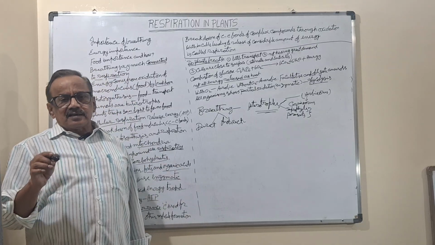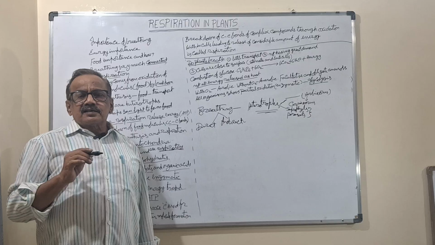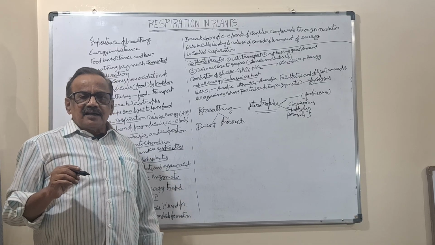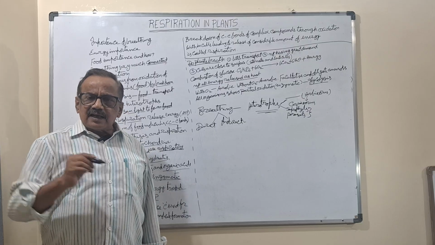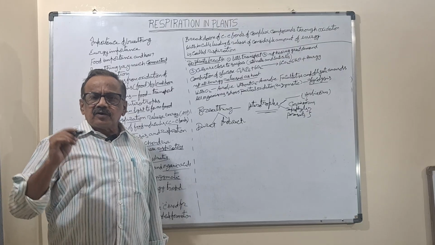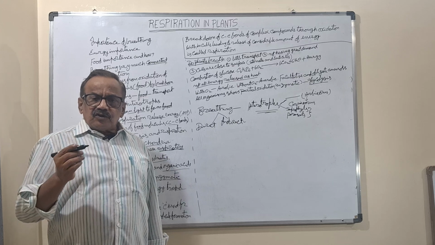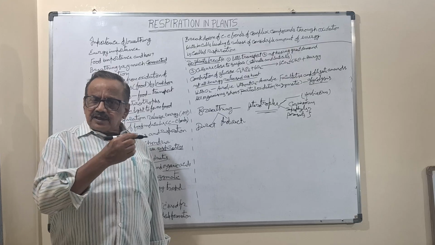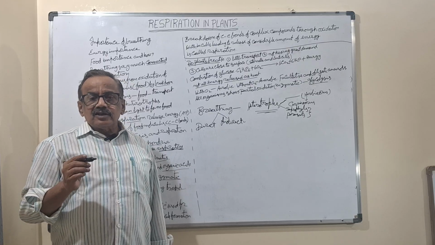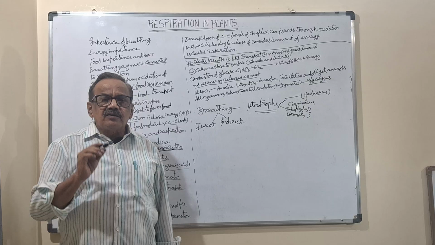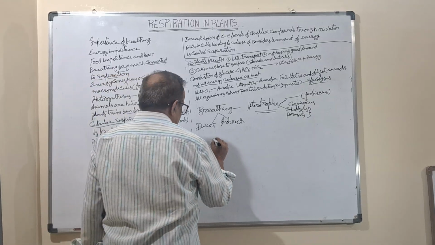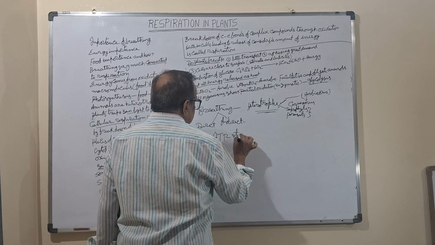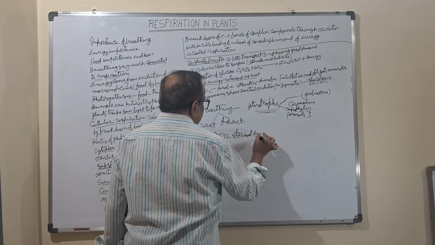In this series of reactions, at some places energy is released. Is the released energy directly used in metabolic activity? No. First, whatever energy is released in the respiration process is stored in the form of chemical energy, that is ATP. ATP is the stored energy.